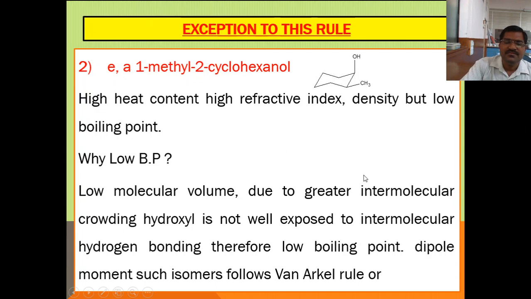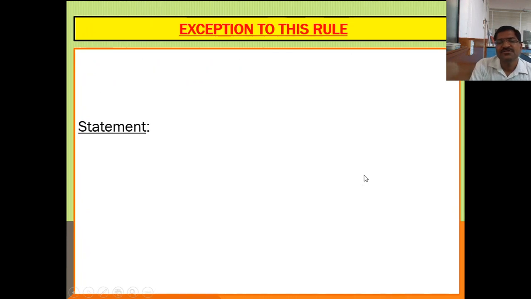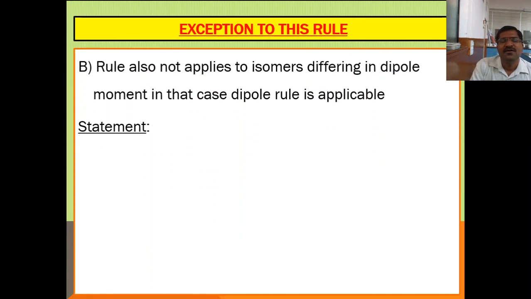One more exception to this rule is that the rule also does not apply to isomers differing in dipole moment. In that case, the dipole rule is applicable. The one over Skita rule is applicable only to isomers that have the same dipole moment, as we have studied among alicyclic isomers not differing in dipole moment.